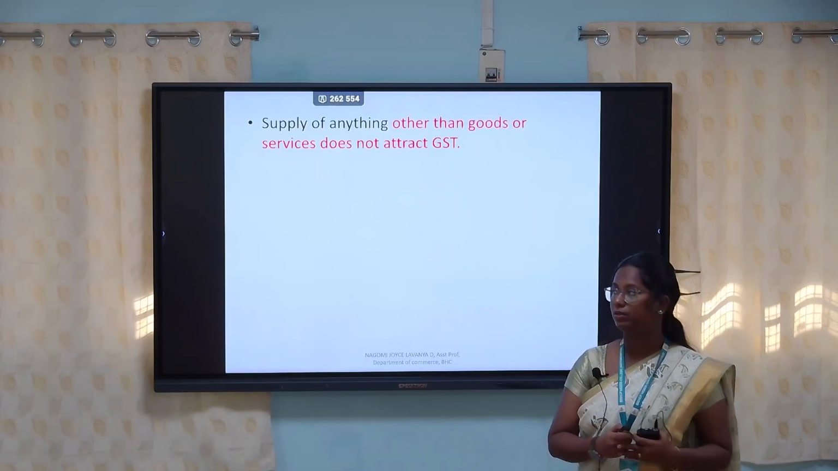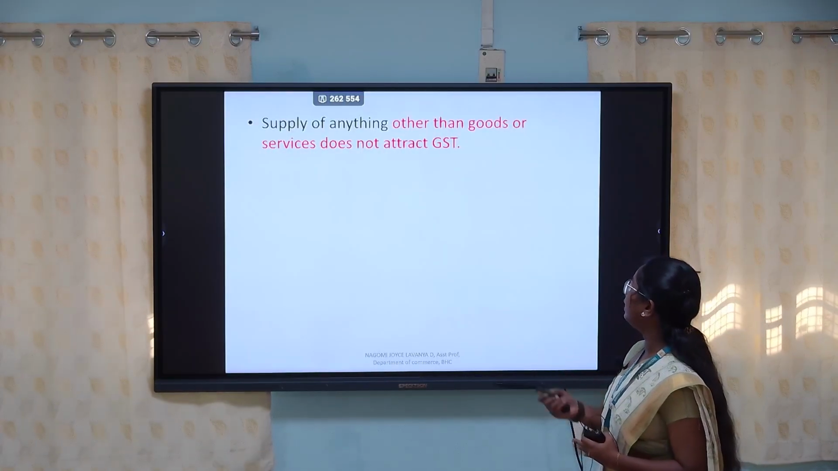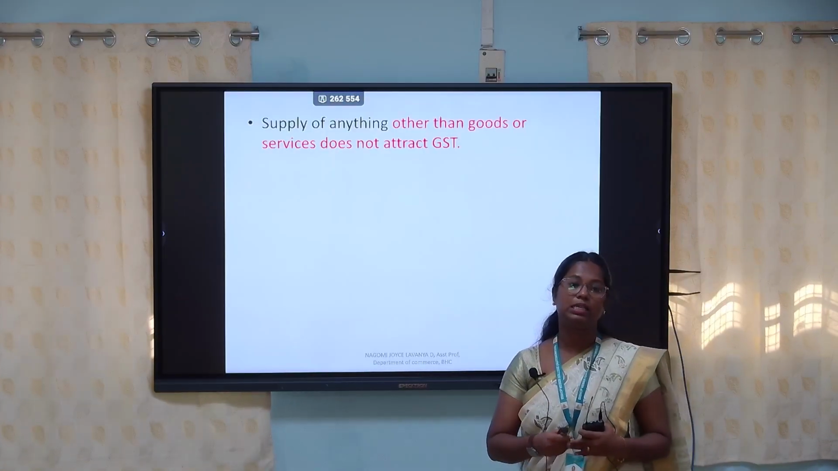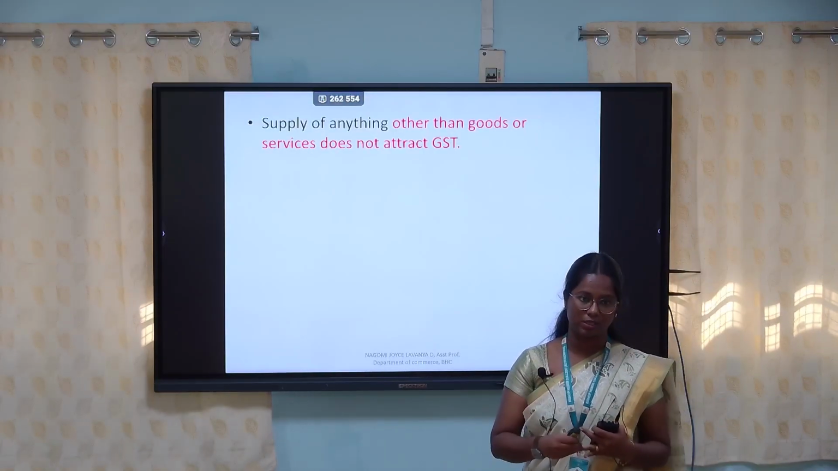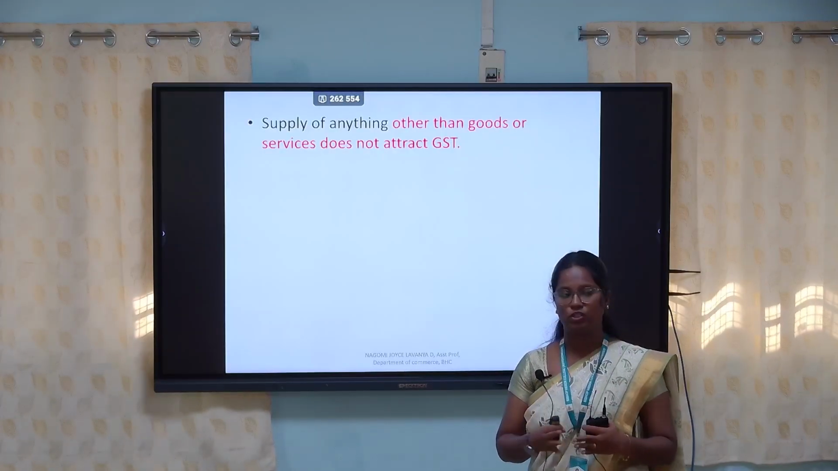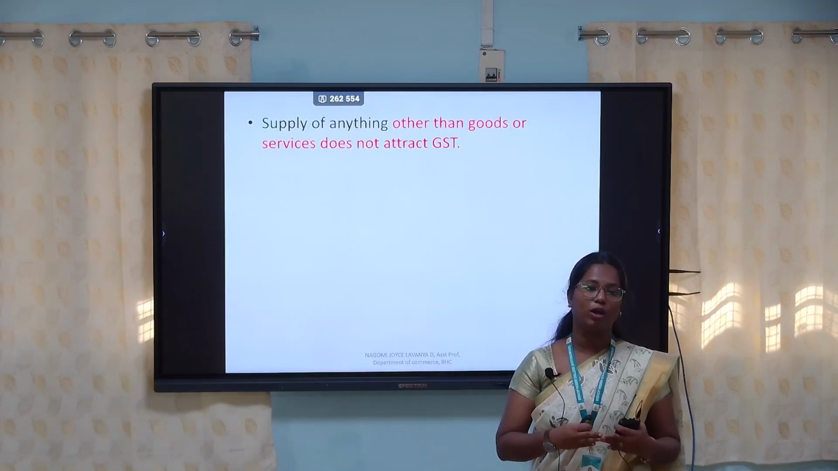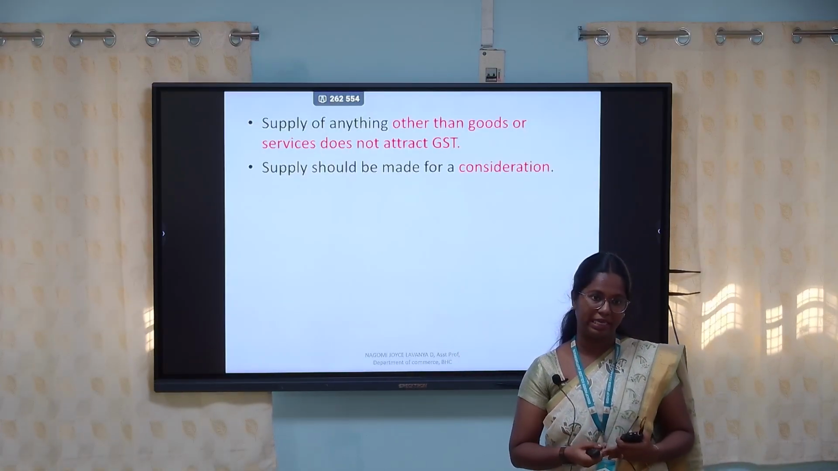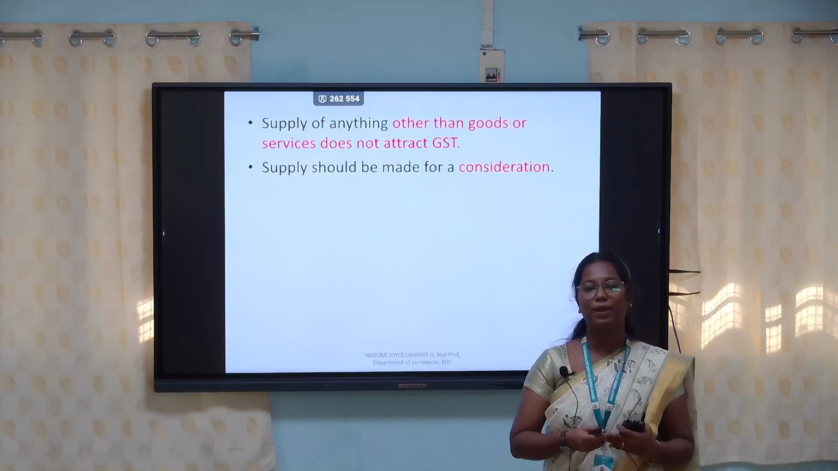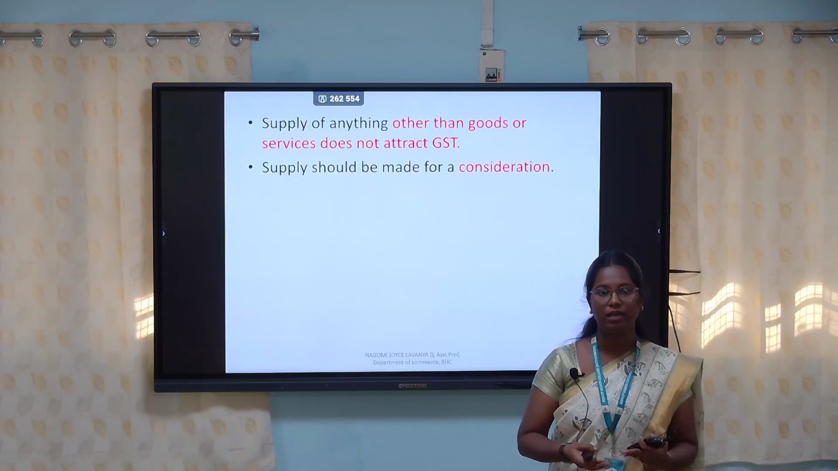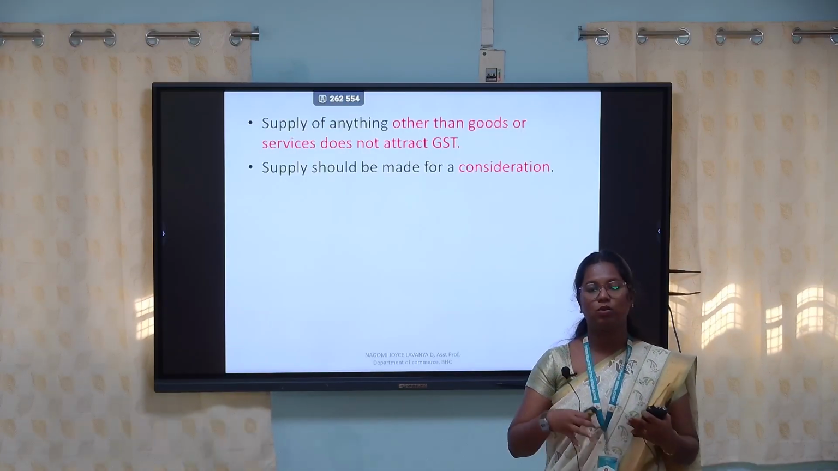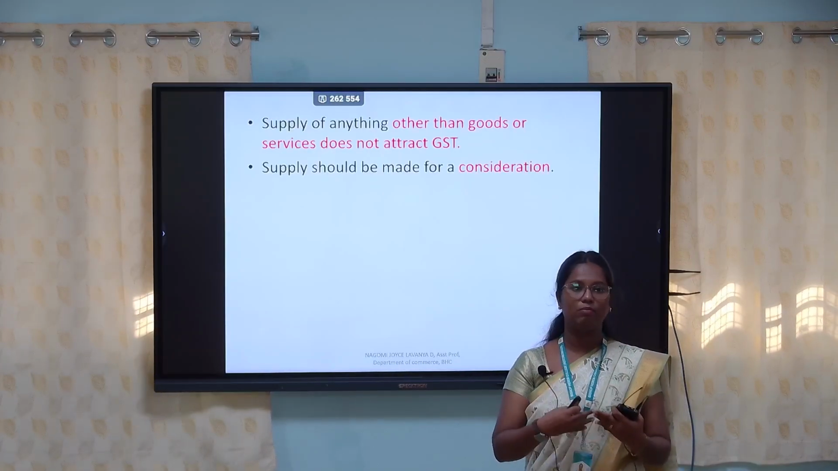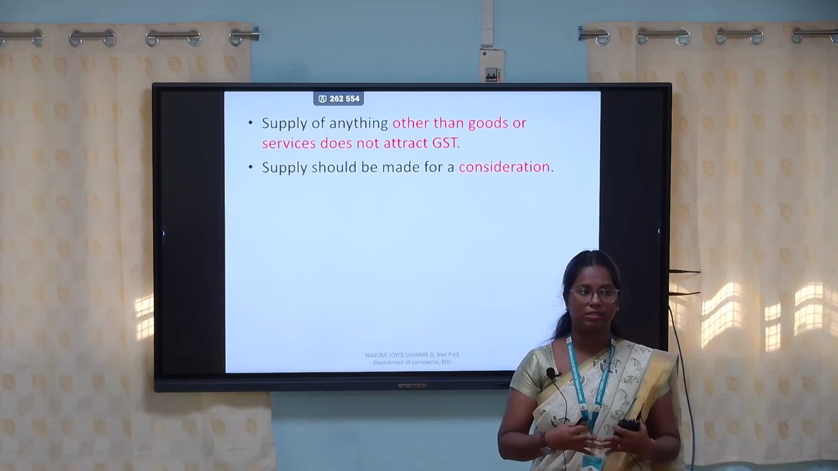The first parameter is that supply of anything other than goods or services does not attract GST. So the first one tells us, when there is a transfer of goods or services, then it will be attracted by GST. Apart from that, GST will not be attracted. Second point, any kind of transaction that you are making, either goods or services, has to be made with a consideration, which means in return we have to give money or money kind, or we have to take money or money kind. That is called a consideration.